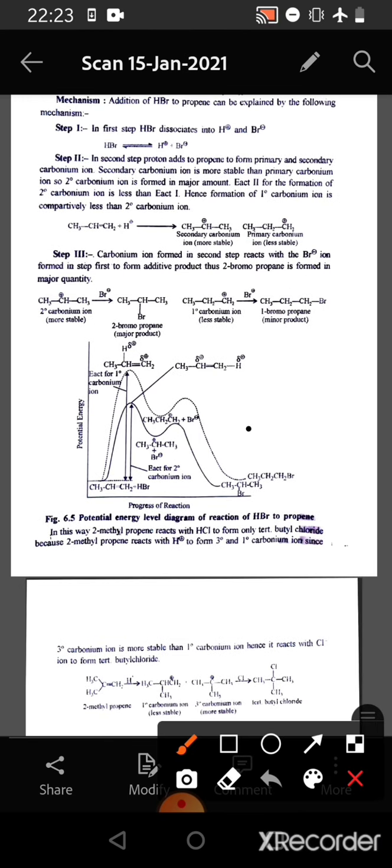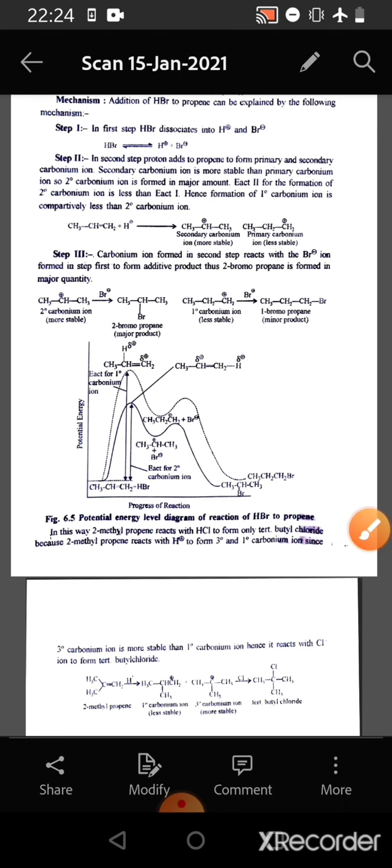If we consider the energy profile diagram, we see here that the energy of activation for the formation of the 2-degree carbonium ion is less than the energy of activation for the 1-degree carbonium ion. Hence, formation of the 1-degree carbonium ion is comparatively less than the 2-degree carbonium ion. Therefore, 1-bromopropane is obtained as a minor product and 2-bromopropane is obtained as a major product.